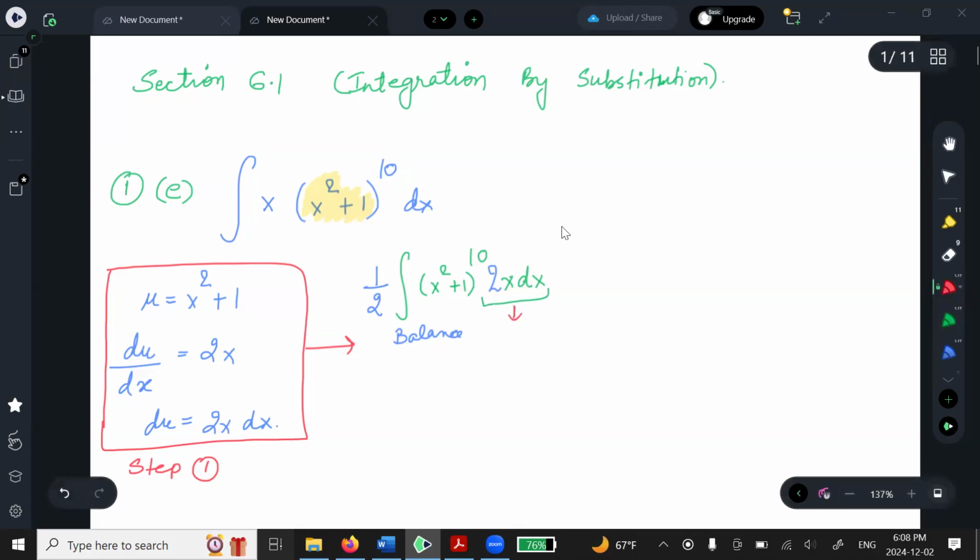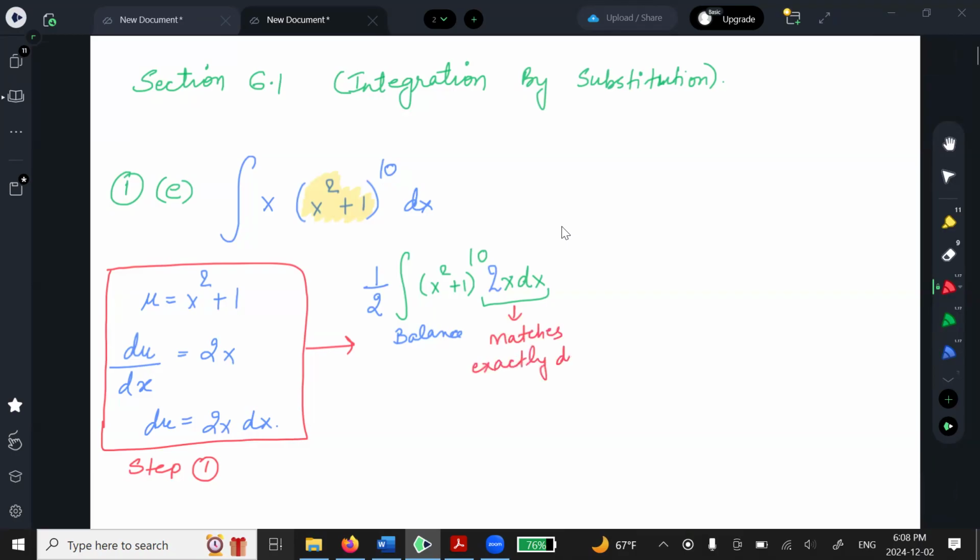Now this matches exactly du. Okay, step 2 clear to everybody? I rearrange my function and I match it with the du exactly.